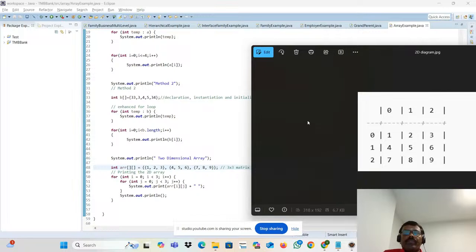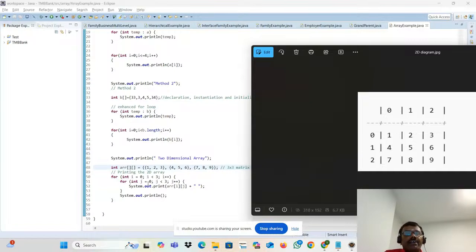Now, 1, 2, 3 is one row. 4, 5, 6 is one row. 7, 8, 9 is one row. How do we retrieve this? Generally, how will you retrieve it? We'll read it from 0, 0, 0, 1, 0, 2. That is what we do in mathematics. Then again 1, 0, 1, 1, 1, 2. Again 2, 0, 2, 1, 2, 2. In this way, we will be reading. Similarly, we can do it in the program as well.